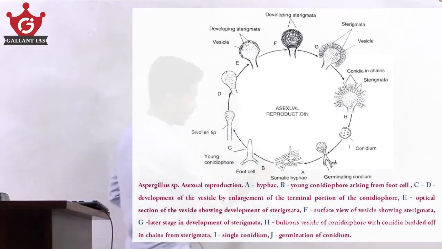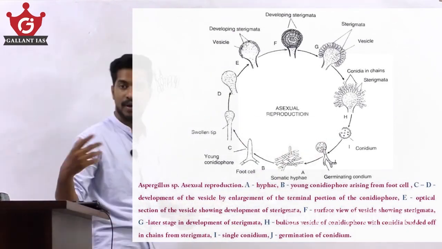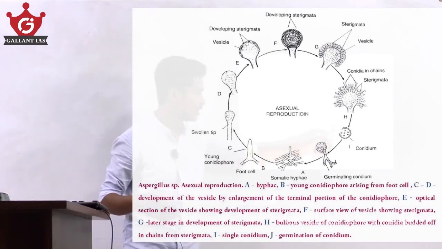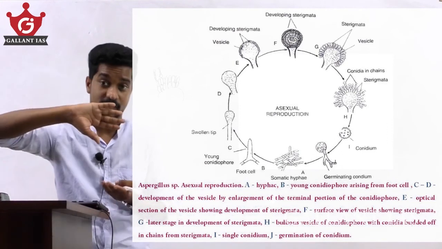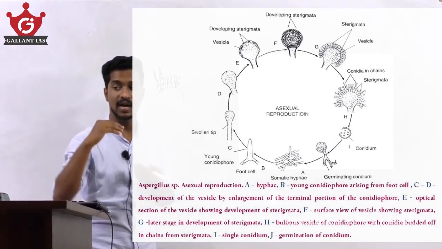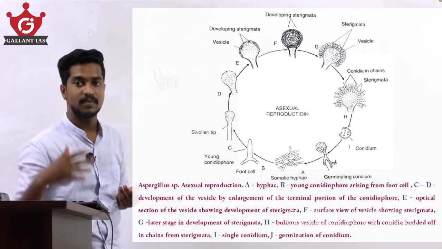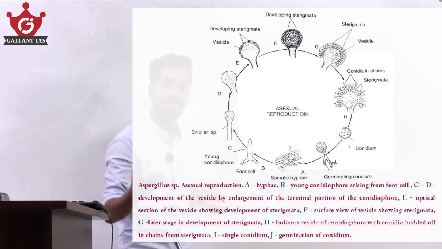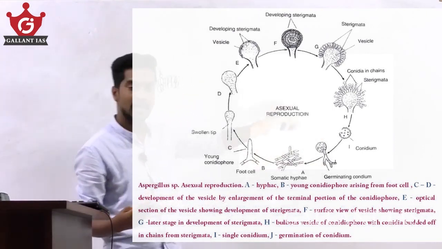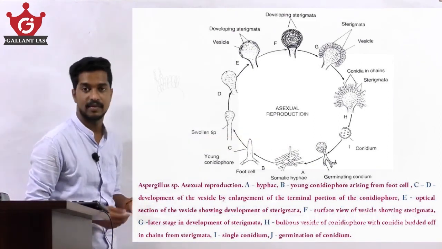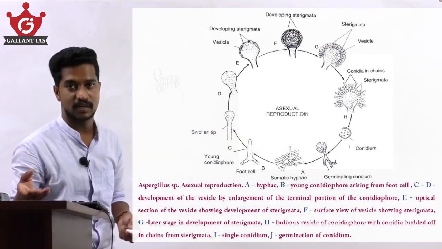The conidia are disseminated by air currents, and when they reach a suitable substratum, they germinate and give rise to a new mycelium. This is the asexual reproduction of Aspergillus.